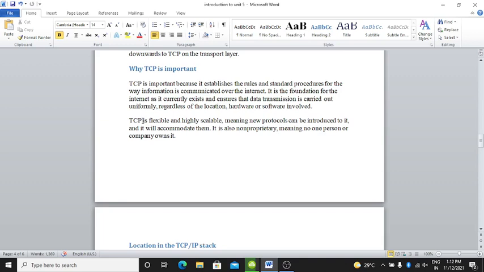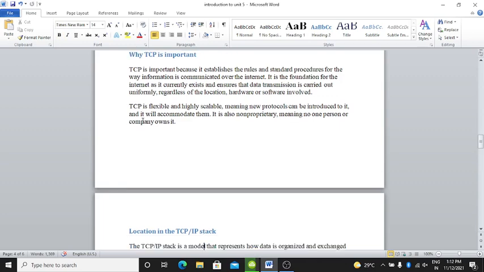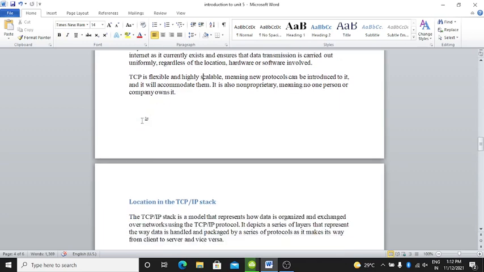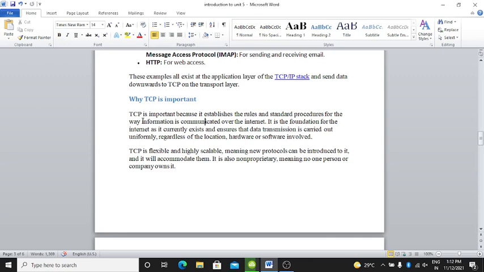TCP is flexible and highly scalable, meaning new protocols can be introduced to it and it will accommodate them. It is also non-proprietary, meaning no one person or company owns it. Clear? Here we know the importance of TCP.